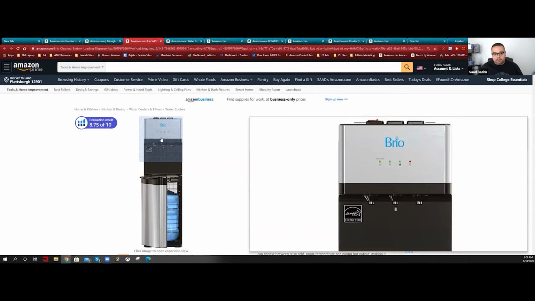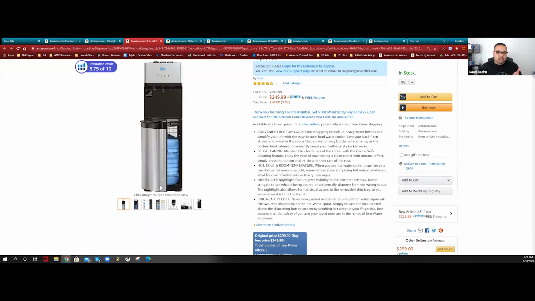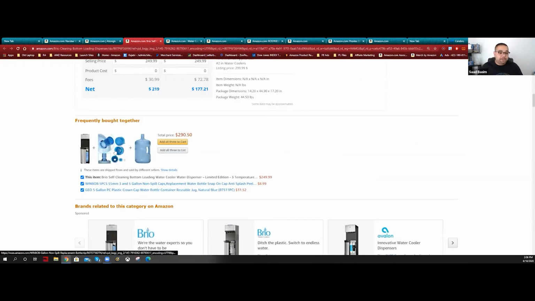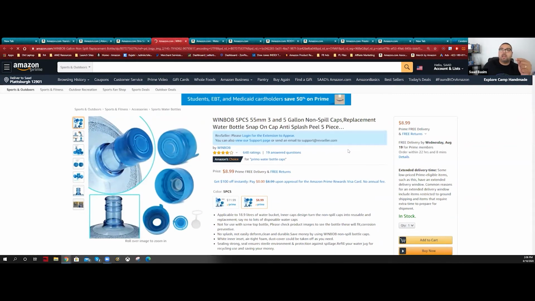Now, I don't know if this is a big brand or not, but it looks like it is. But I'm giving you an example of how to find similar products. For example, this one here has led us to another thing, which is the lids themselves. This actually fits our criteria of a low price item with a high volume product.